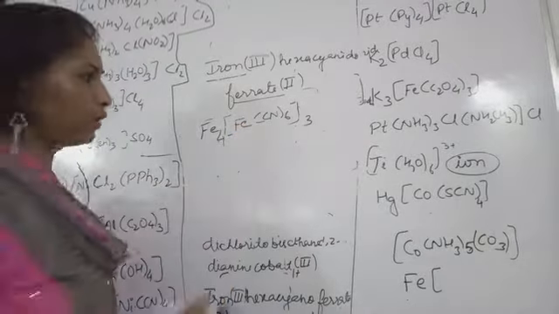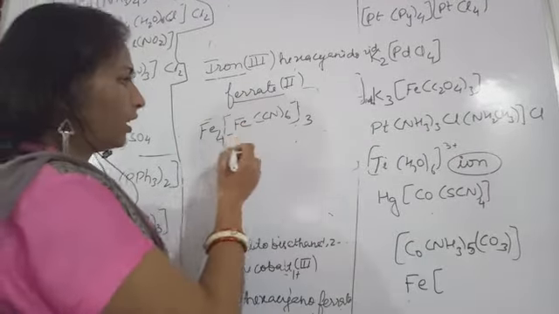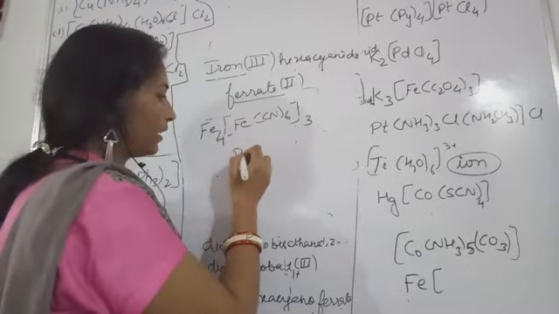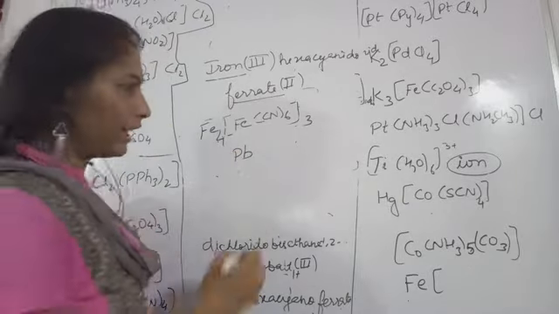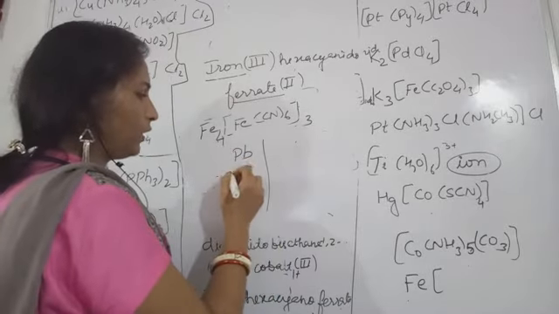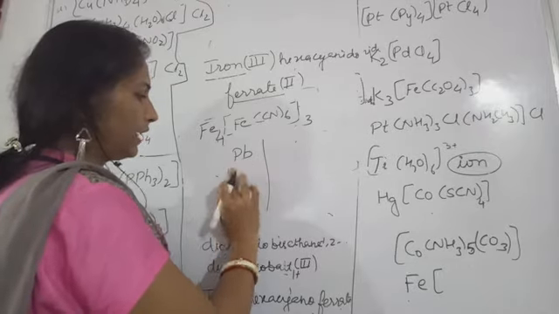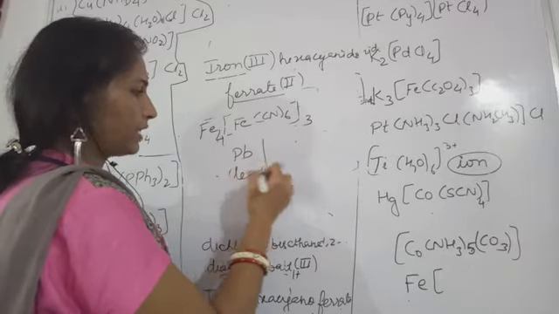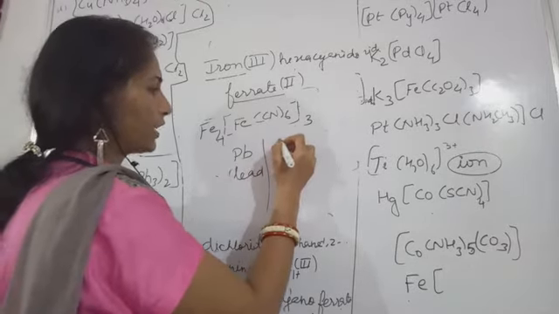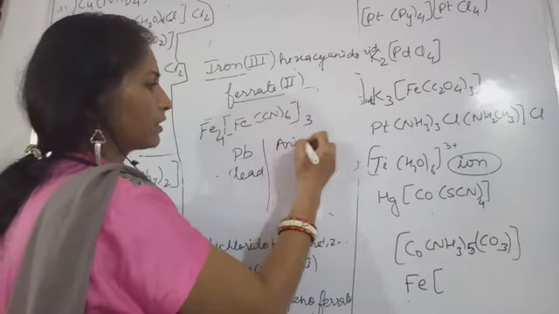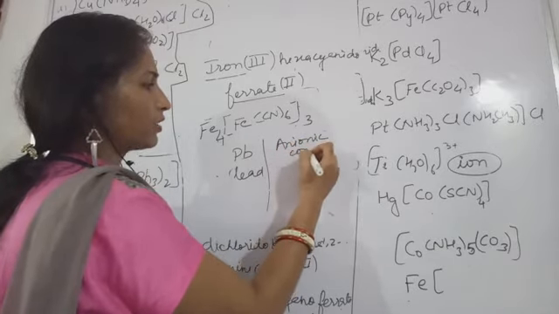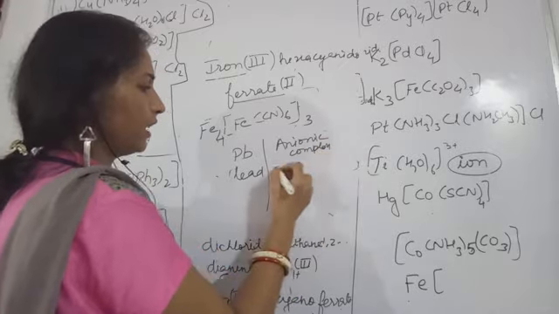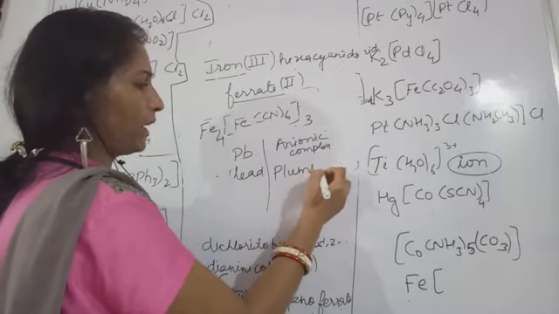Let me tell you more examples. If the metal is lead, in a cationic complex it will be called lead, and in an anionic complex the name will be plumbate.